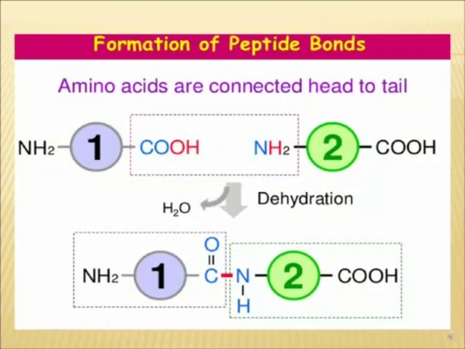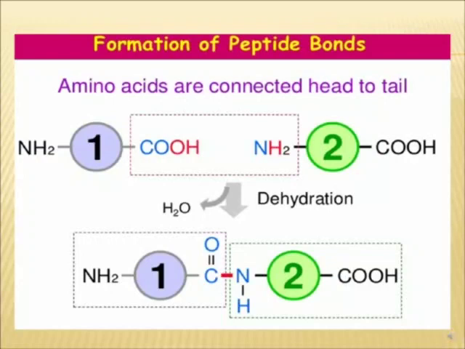Now, when two or more amino acids are joined together by a bond, that bond is called a peptide bond. Amino acids are connected head to tail. I told you that proteins are linear polymers of amino acids. Now, how are these amino acids attached to each other? They do not just come and connect. They form a bond with each other, and the resultant compound is called a peptide. A peptide consisting of more than 10 amino acids is a polypeptide, and the amino acid constituents of a peptide or a protein are called amino acid residues.